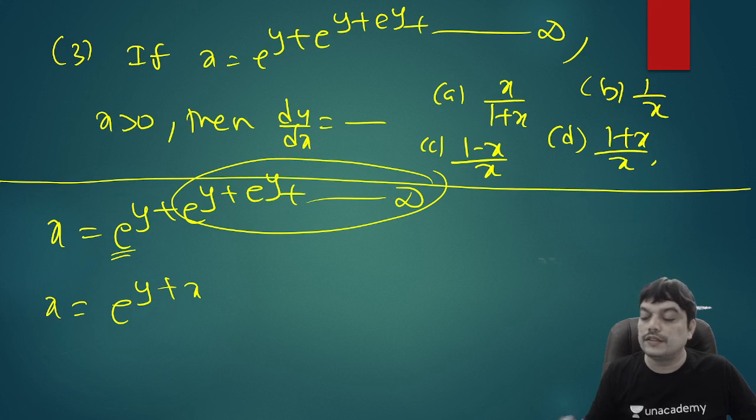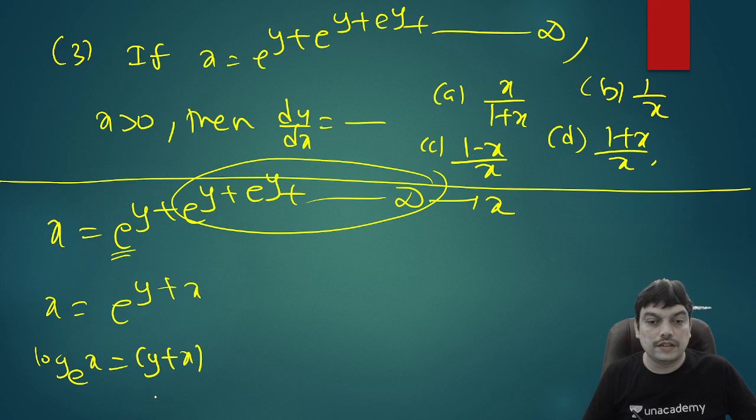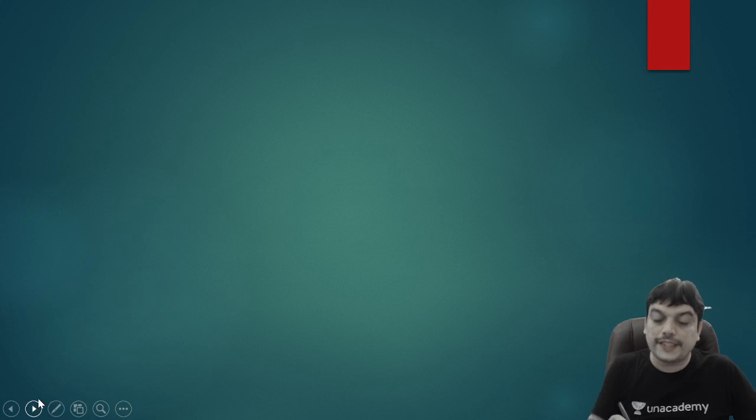This is also x only. This is also x only. So x is e power y plus x. Apply log, it will give you log x base e equal to y plus x into log e base e, which is 1. So log x is y plus x. So y will be equal to log x minus x.